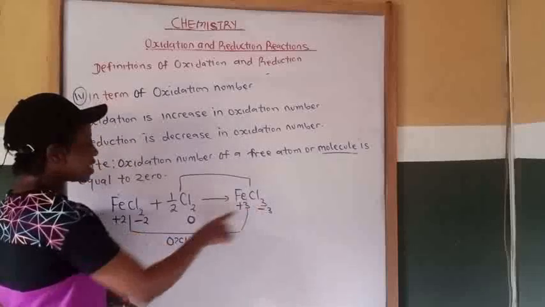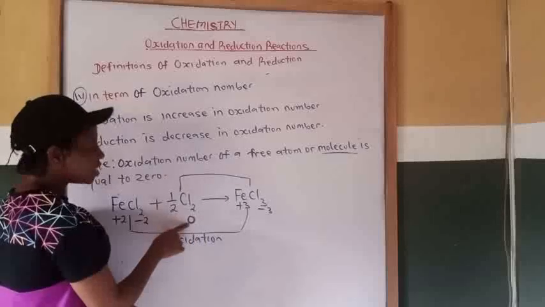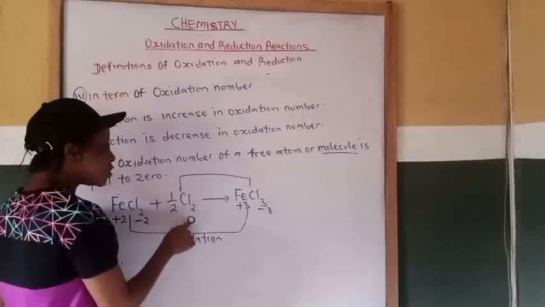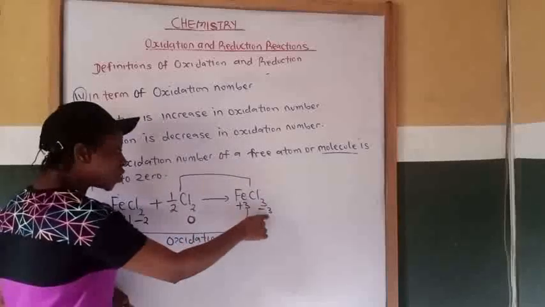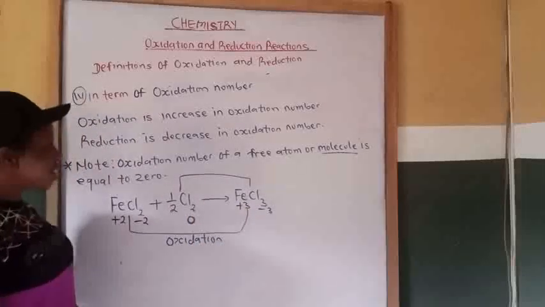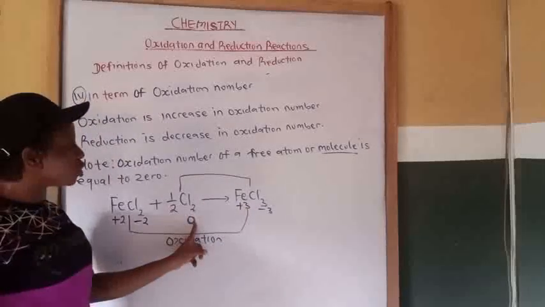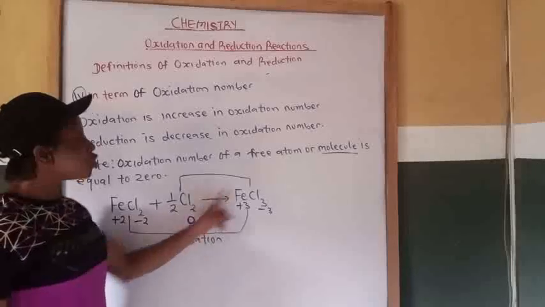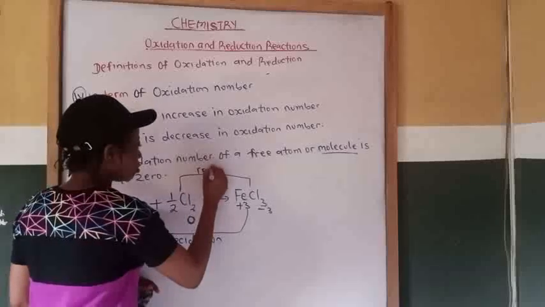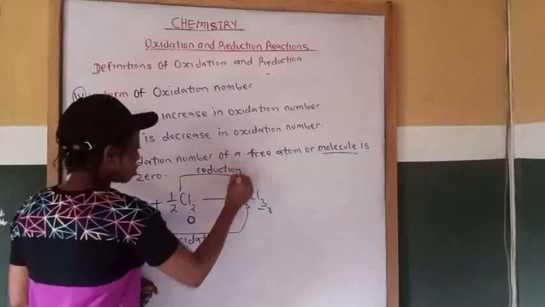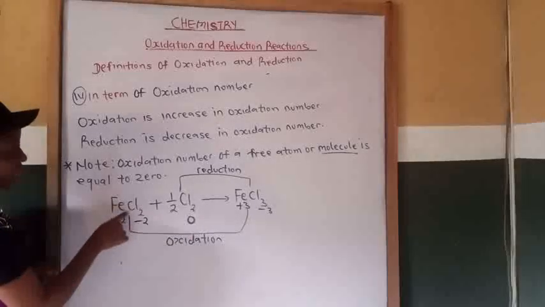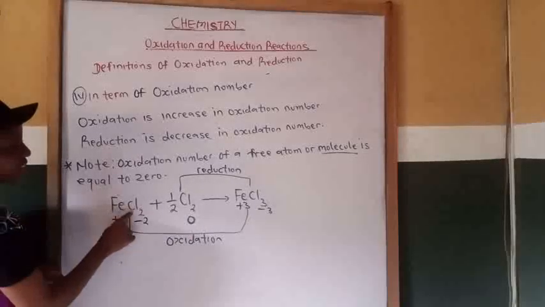Chlorine is an ion at this side. So chlorine is 0 at this side, then chlorine is minus 3 at this side. So 0 is more than minus 3. So there is a decrease in oxidation number. So it reduces from 0 to minus 3. Therefore, this is reduction.